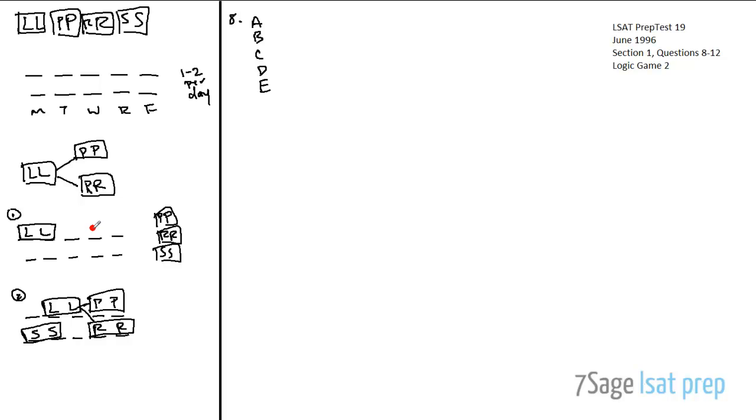And the answer is, I don't think it can be, because whether or not production or rehearsal go on, basically we have these 3 days for both of these guys. So production, whether you started on Tuesday or on Wednesday or Thursday, is going to take up this Thursday slot. Rehearsals, no matter when you start on Wednesday or Thursday, is going to take up this Thursday slot. So definitely there's going to be a production and a rehearsal on Thursday. So answer A is definitely going to be right. And actually, we can just go ahead and write that in.